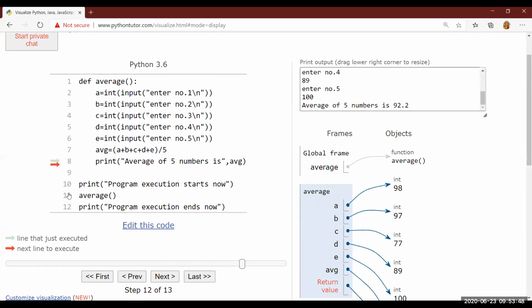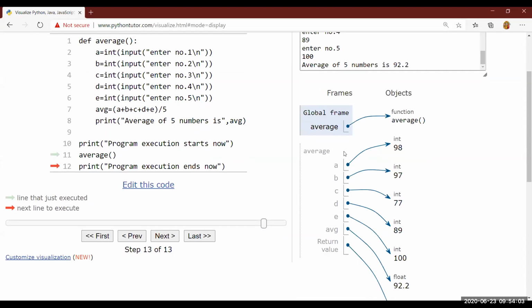And now the cursor will move to line number 12. Why? Because line number 11 has done its execution. You just see, average has just done its work. The green line signifies the line that just executed. Control has passed from this. Can you see this is blurred now? Blurred means they will be removed from memory once this line is executed.